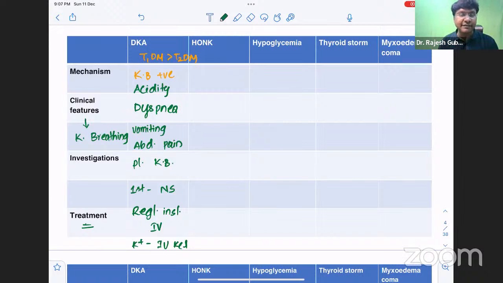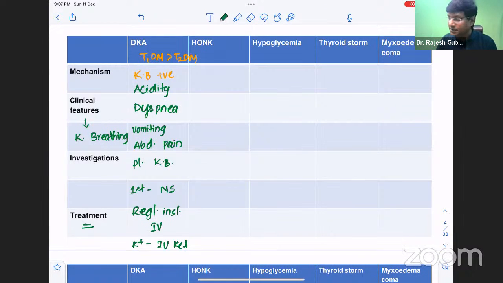And these patients have acidosis. So that is the reason why you also need to give sodium bicarbonate. But when will you give sodium bicarbonate? When the pH is less than 7 or when the bicarbonate levels are less than 10 milliequivalents per liter, then you need to give IV sodium bicarbonate. And the most common precipitating factor for the development of diabetic ketoacidosis is infection. So you also need to treat the infection by giving antibiotics. Okay, so that is about your diabetic ketoacidosis, which is one of the very important endocrine emergencies commonly seen in